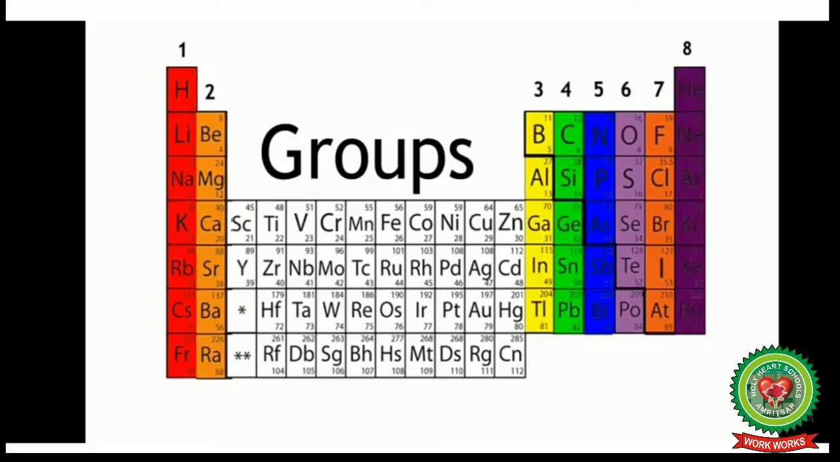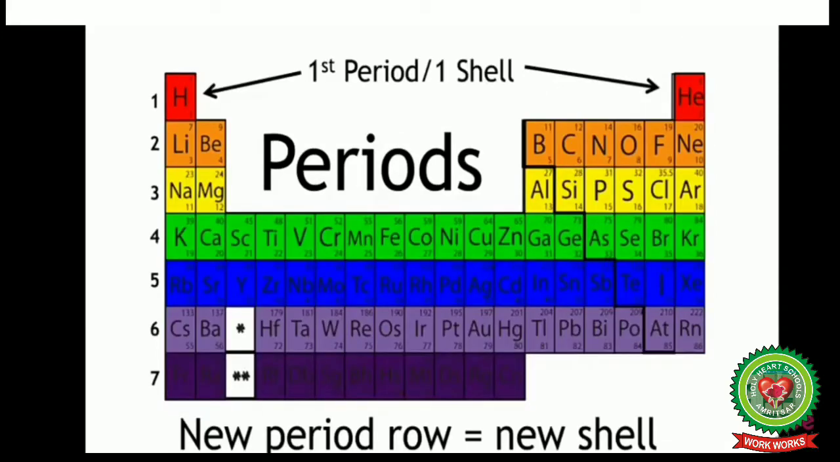Now, these colored parts show your groups in a periodic table. They are numbered as group 1, group 2, group 3, group 4, group 5, group 6, group 7 and group 8. Then we have these horizontal rows, which are called your periods. They are numbered as period 1, period 2, period 3, period 4, period 5, period 6, period 7.